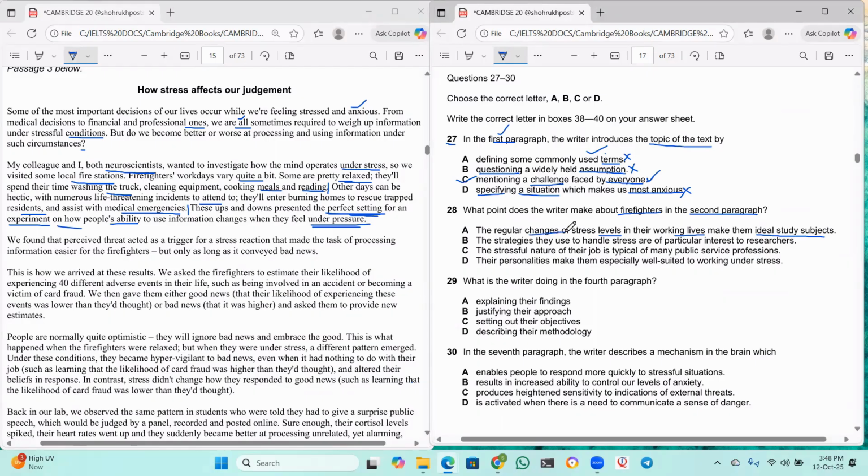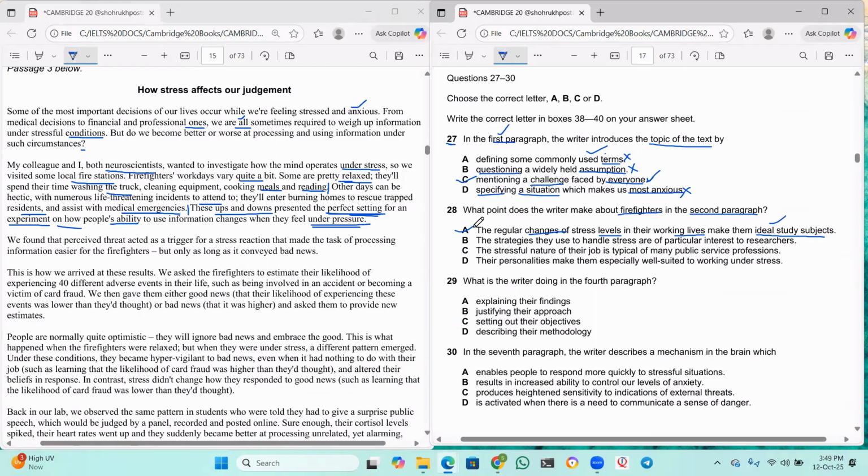The regular changes of stress levels in their working lives make them ideal study subjects. I think yes. Ideal study subjects means perfect setting for an experiment. And regular changes of stress levels means ups and downs. So the last sentence and the first one, they two are paraphrased.